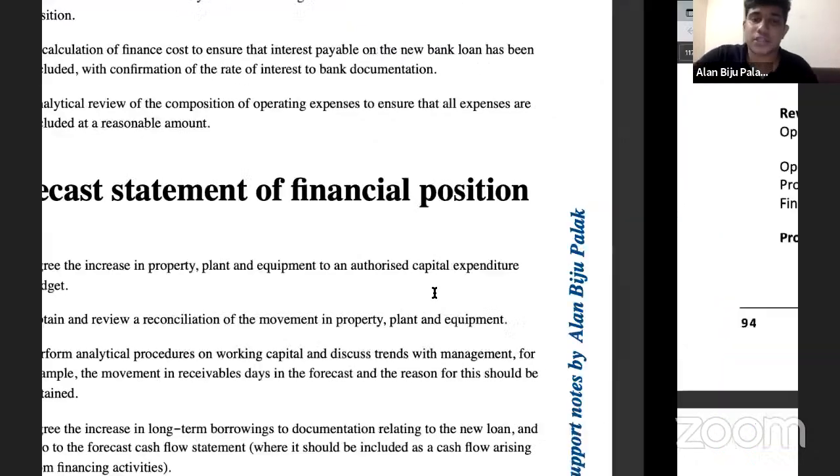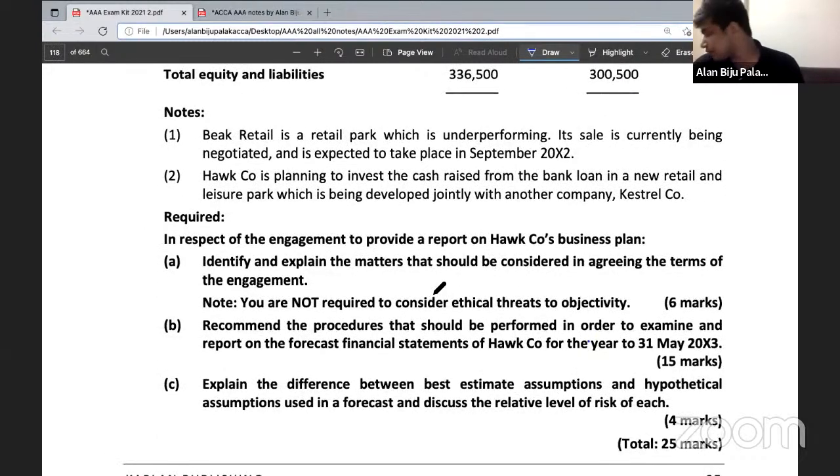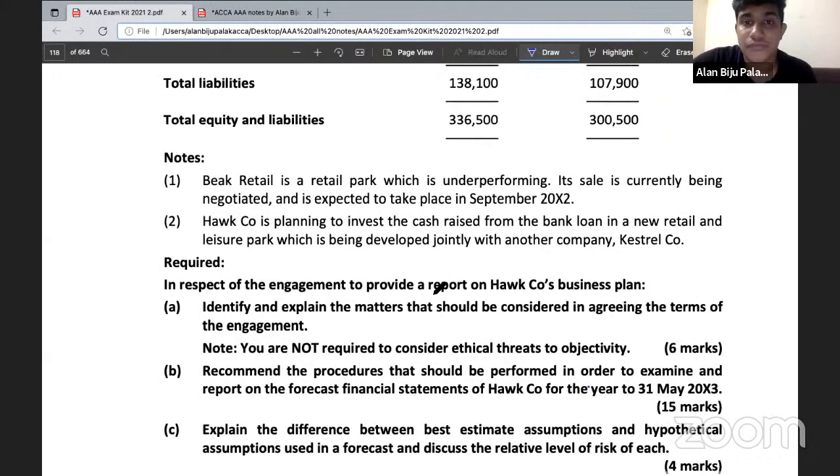So these are the factors you need to consider while providing procedures for performing a PFI engagement. PFI engagement procedures are almost similar to those of other engagements. The only difference is that you won't have as much access to normal audit evidence as you commonly get.